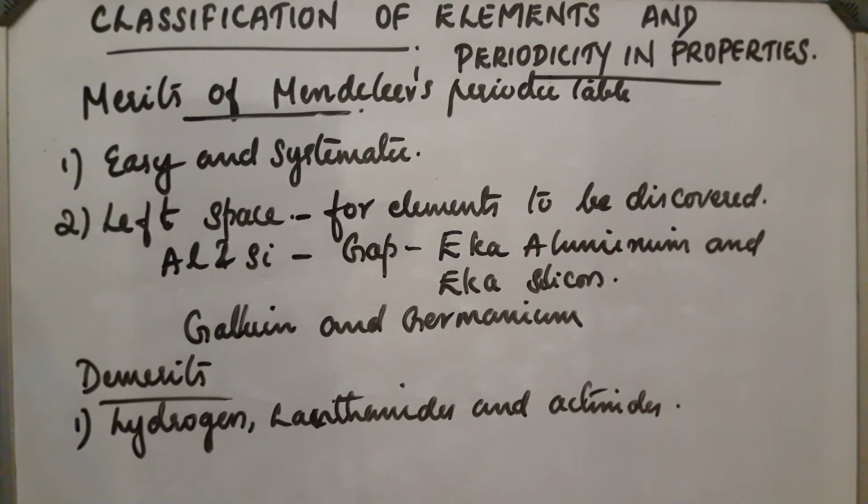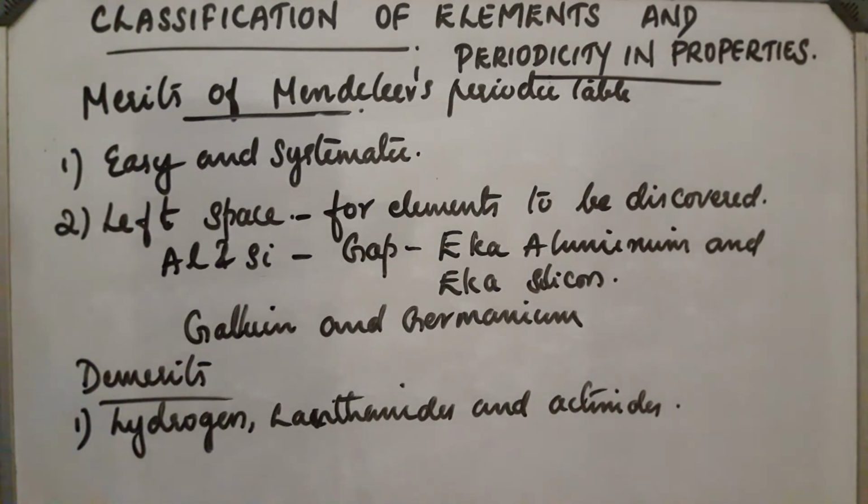Hydrogen resembles both alkali metals and halogens, so either it can be grouped in group 1 or group 7, and lanthanides were not given a proper place.